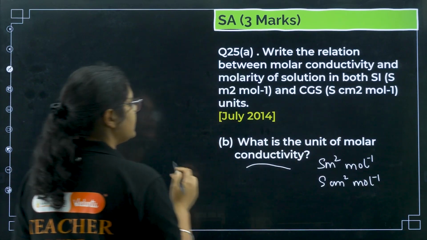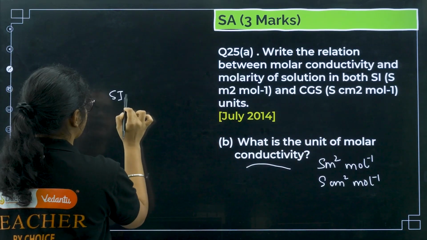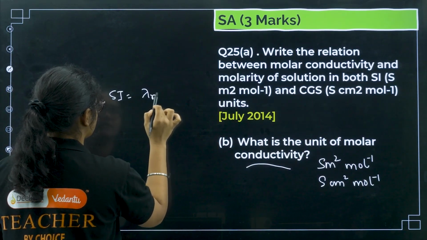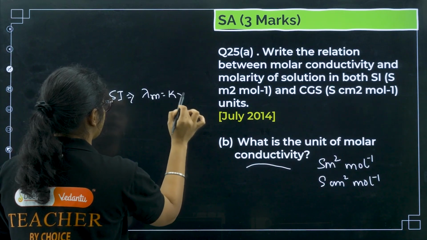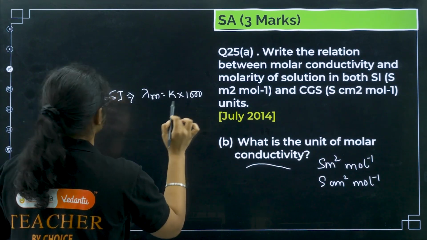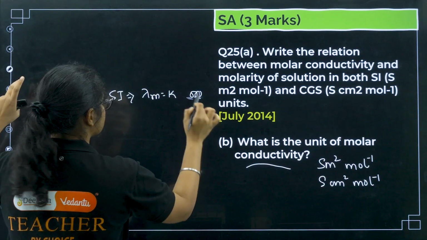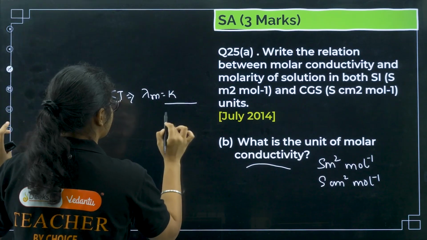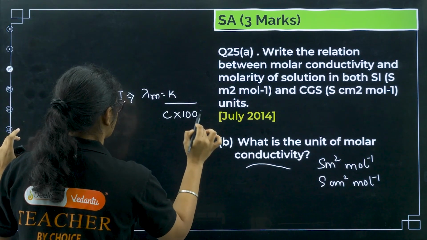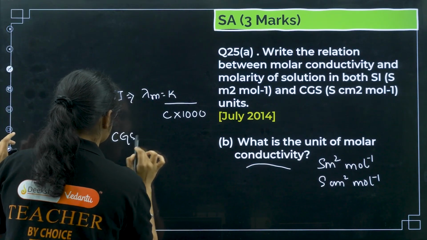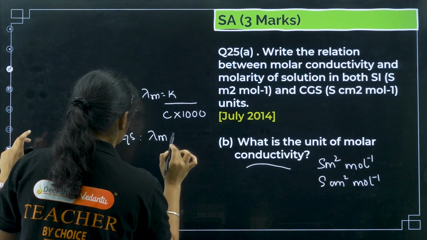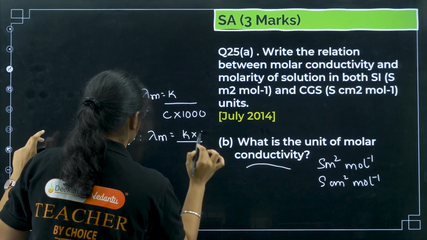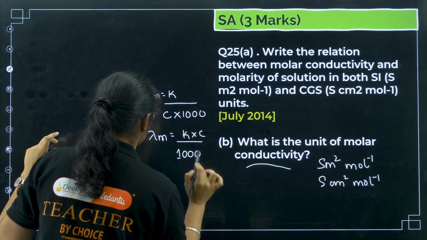In SI units, lambda m is equal to kappa divided by C into 1000. And in the CGS system, lambda m is equal to kappa into 1000 divided by C.